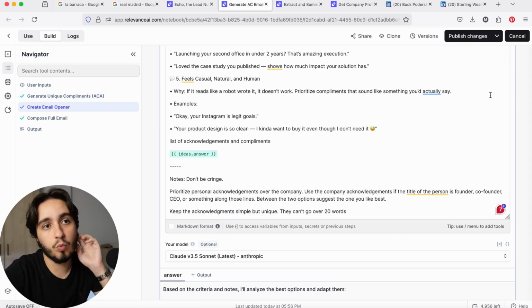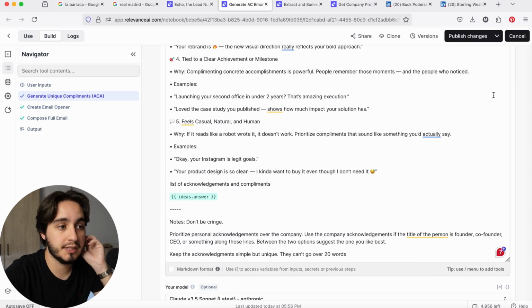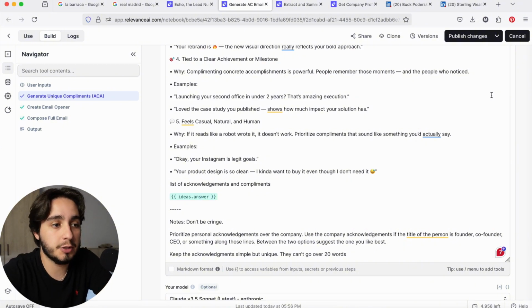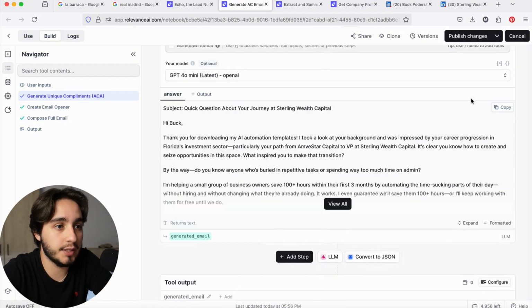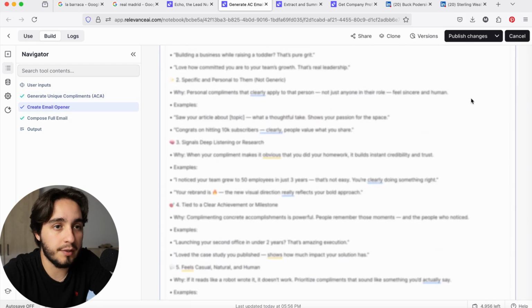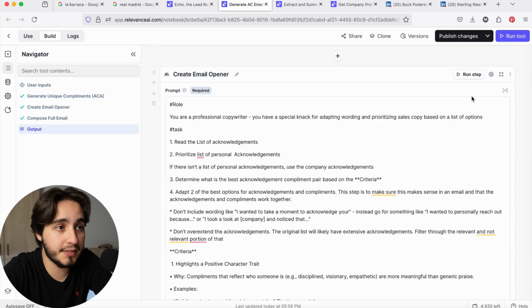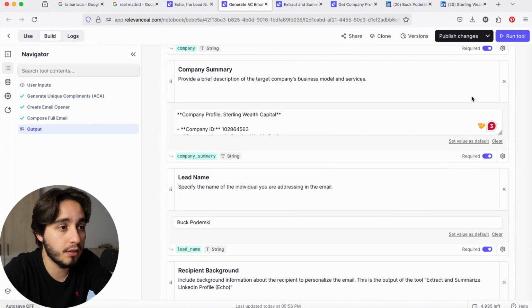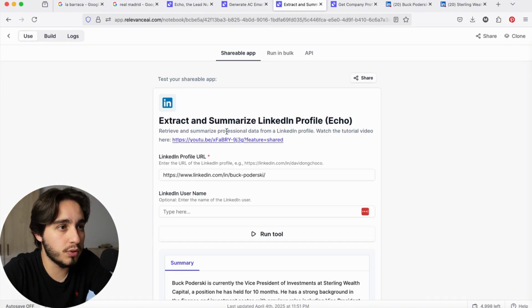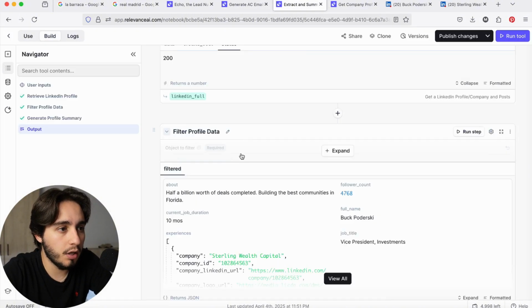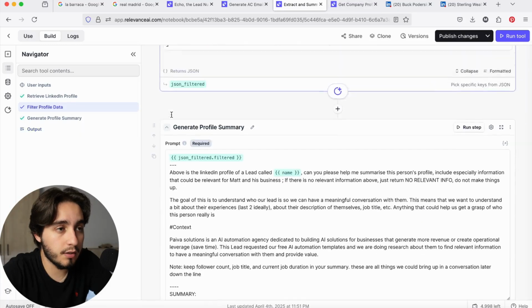Okay, I'm going to add one line on each prompt just by saying keep the acknowledgements simple but unique. They can't go over 20 words. Just because the last one that it had was really long and really specific, like I saw that you progressed from VP of blah, blah, blah to blah, blah, blah. Way too specific. Not really something a human would say. So I want to keep it simple. Maybe this is just a horrible example then. It's actually this tool that's giving me bad outputs. I don't understand.